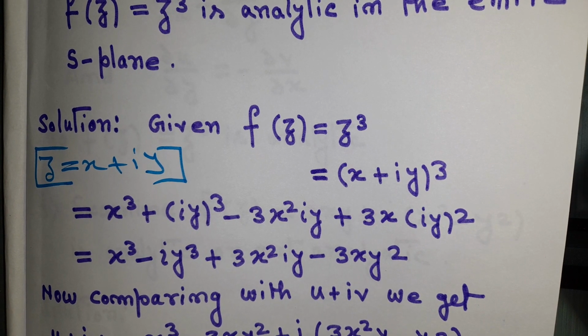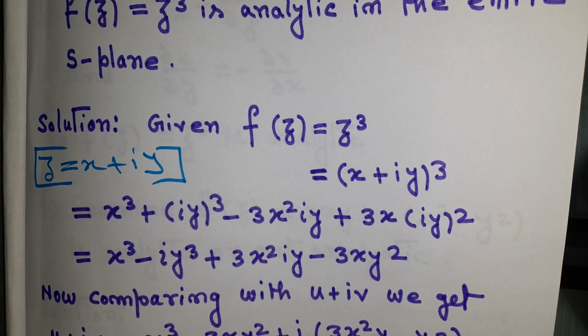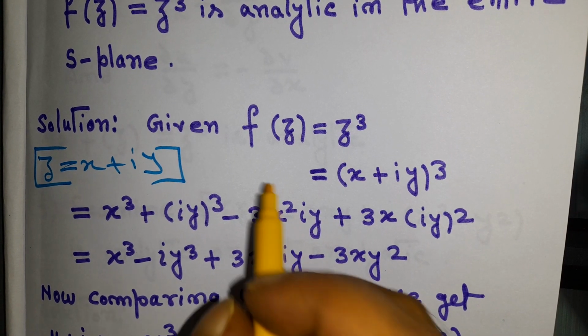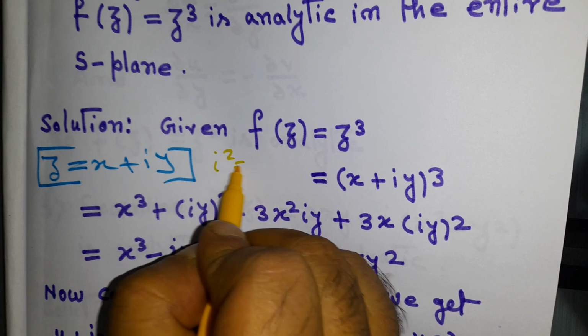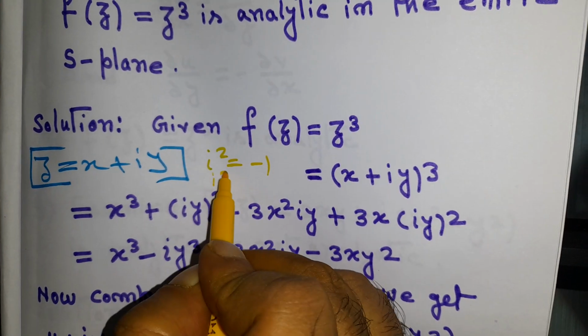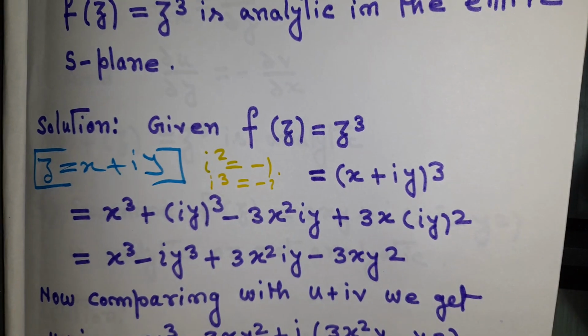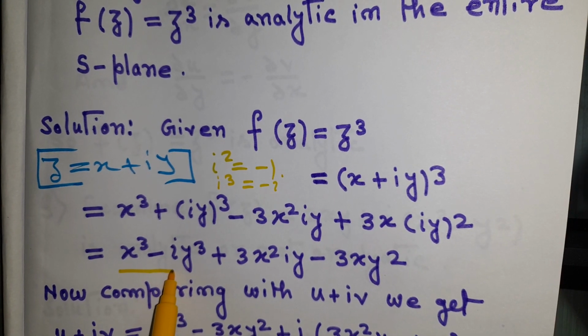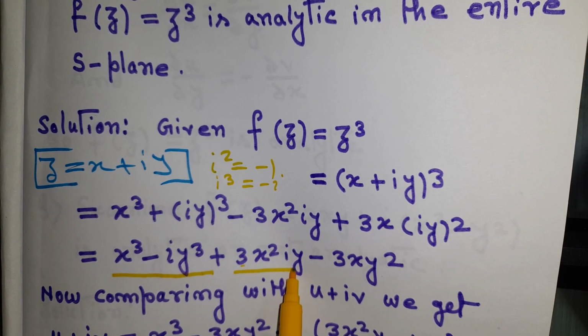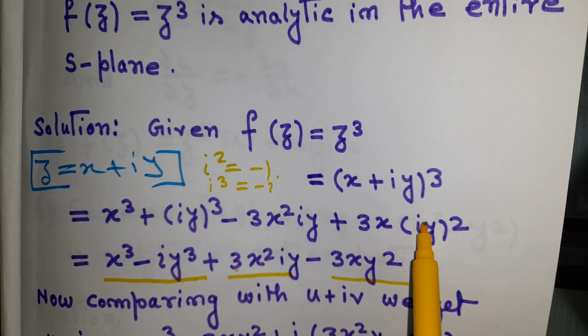So we can expand this like this: (x plus iy) whole cube equals x cube plus (iy) cube plus 3x square iy plus 3x (iy) square, which will be equal to x cube minus iy cube, correct? Because we know that i square equal to minus 1, and therefore i cube will be minus i. So that is why I have written x cube minus iy cube plus 3x square iy minus 3xy square, because i square equal to minus 1.